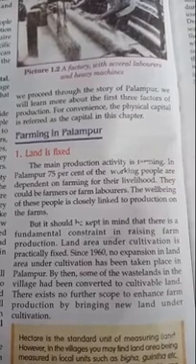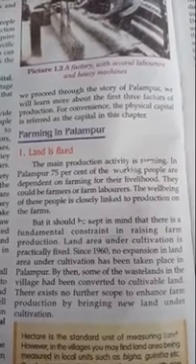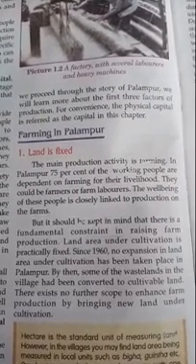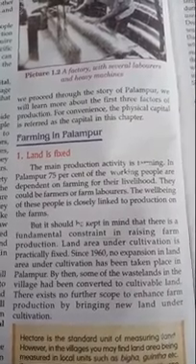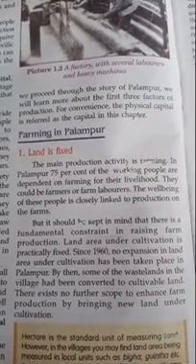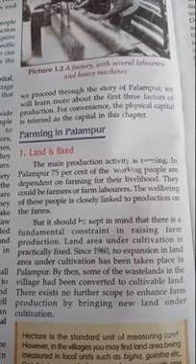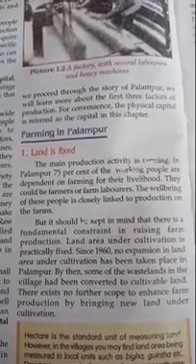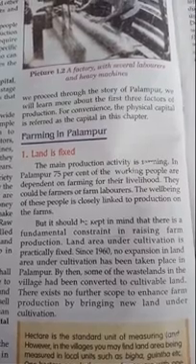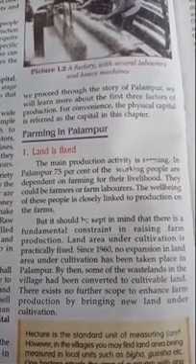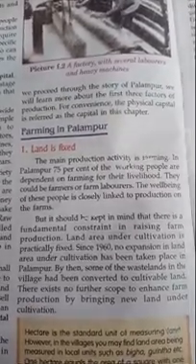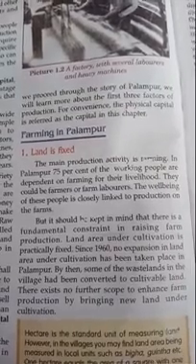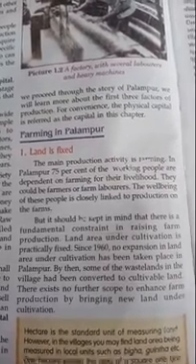Land is fixed. Now, farming in Palampur: the main production activity is farming. In Palampur, 75% of the working people are dependent on farming for their livelihood. They could be farmers or farm laborers. The well-being of the people is closely linked to production on the farms. Even the prosperous, rich families also take part in agricultural activity.